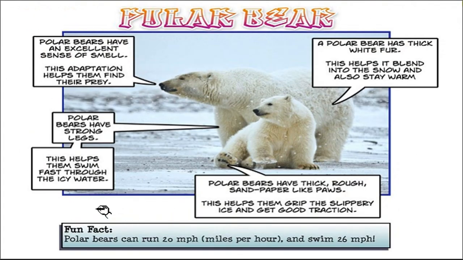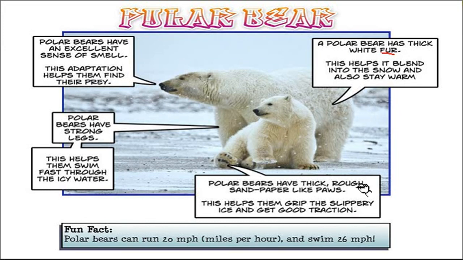It's a summary sort of thing. Now you can see that a polar bear has thick white fur. What is written in the first point? They have thick white fur on their body, as you can see in the picture also. So what does thick fur do, children? This thick fur helps it to blend into the snow. Blend means to mix in the snow. That means they can hide easily in the snow, and this fur also helps them to keep warm. Okay, these are the functions of the fur. That fur helps them to hide in the snow as well as keep their body warm.